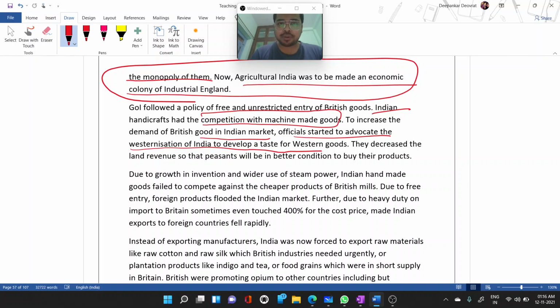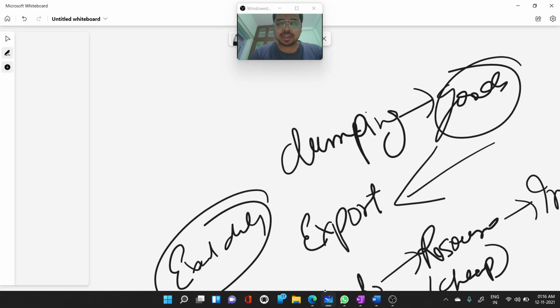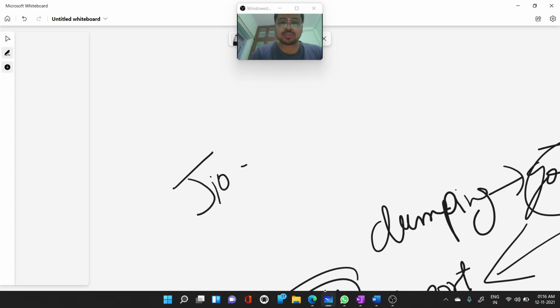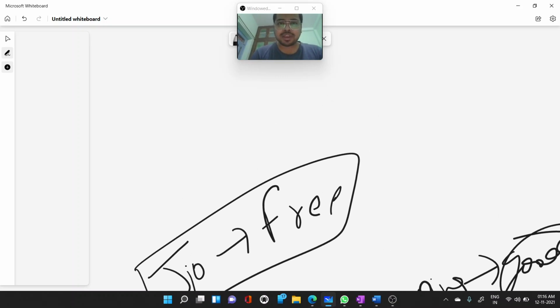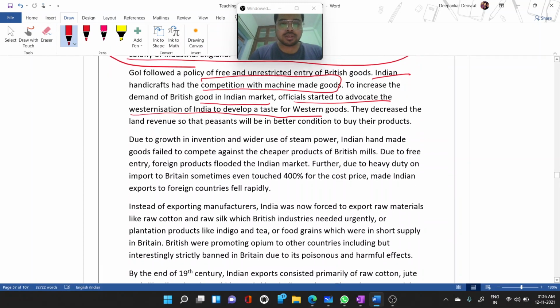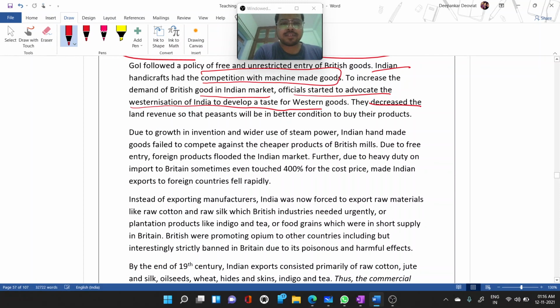Look at how Jio got its business. They started to sell their Jio SIM for free. They were incurring a loss only. And when people had the taste of that free, fast, unlimited internet access, they started to impose a price on it. That is the kind of thing the British were doing, giving a taste of westernization. They also decreased the land revenue so that peasants would be in better condition to buy the products. During that period they even reduced land revenues and taxes, so that people would have more money with them and be able to buy.